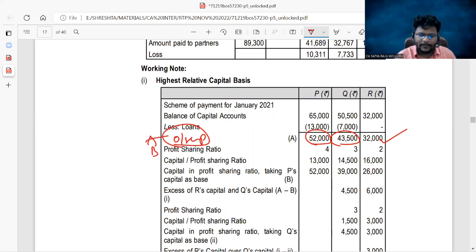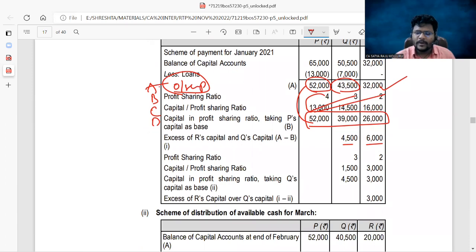Then you will get capital base per share, A by B. So the lowest capital base per share is multiplied with the profit sharing ratio, then you will get relative capitals. Now outstanding capitals minus relative capitals, then you will get excess capitals. This process needs to be continued till the end of the partners. One partner will get the balance. So the same process is repeated.